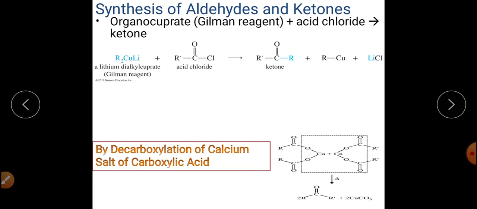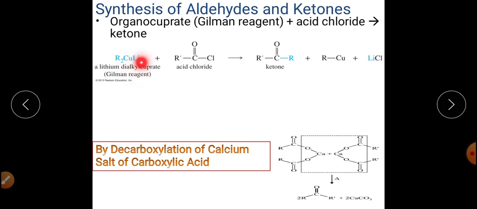Next, the reaction of the same acid chloride with Gilman reagent. And what is this Gilman reagent? This is an organocuprate, R2CuLi. This is called the Gilman reagent or lithium dialkyl cuprate.